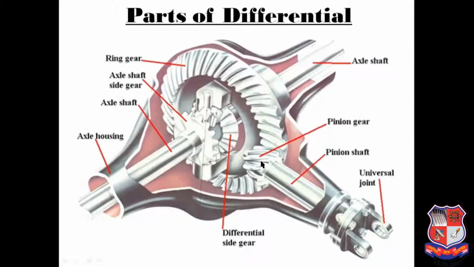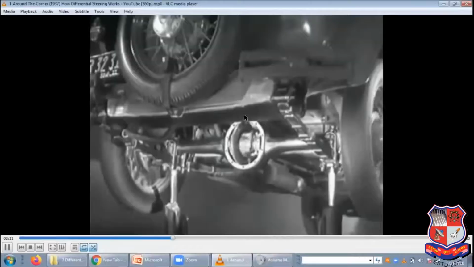The propeller shaft joins with the crown wheel or ring gear, which rotates this whole cage. This is called the cage, with the sun gear and planet gear joined with this crown wheel. So it rotates this whole assembly. Thus we understand how the differential is made. We understand this by using a video. Differential is very complicated, but in a simple way, one by one, we will understand how it works.